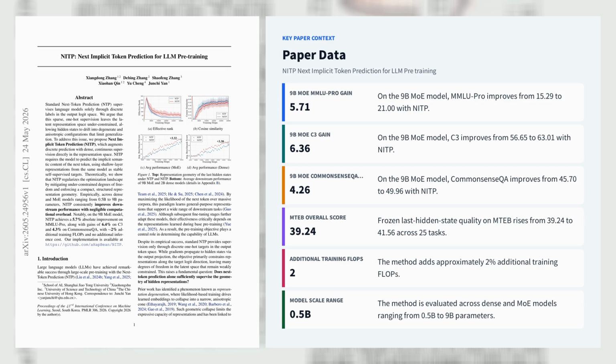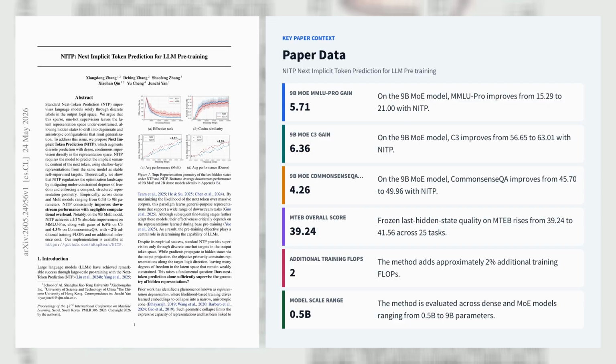Empirically, the method scales across dense and MOE models from 0.5B to 9B parameters, including DeepSeek V2 style MOE backbones with roughly 2% extra training flops and zero inference overhead. On the 9B MOE model, NITP improves MMLU Pro by 5.71 points, C3 by 6.36 points, and CommonsenseQA by 4.26 points, while also raising frozen representation quality on MTEB from 39.24 to 41.56 across 25 tasks. The authors position NITP as a compute-efficient way to make pre-training shape not just token accuracy, but the geometry and transferability of internal representations.